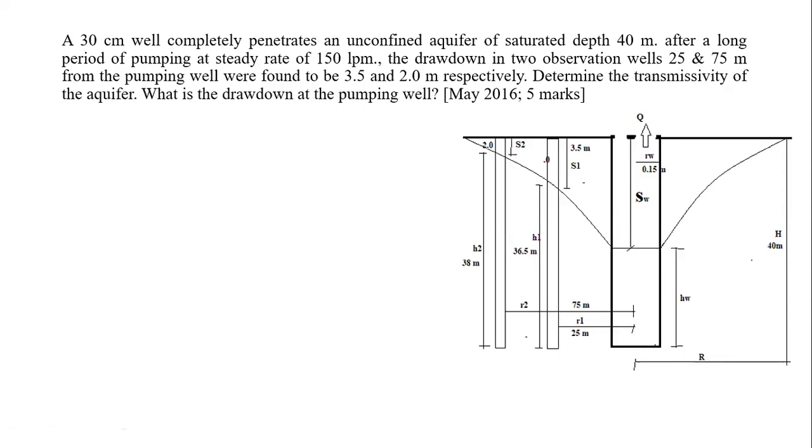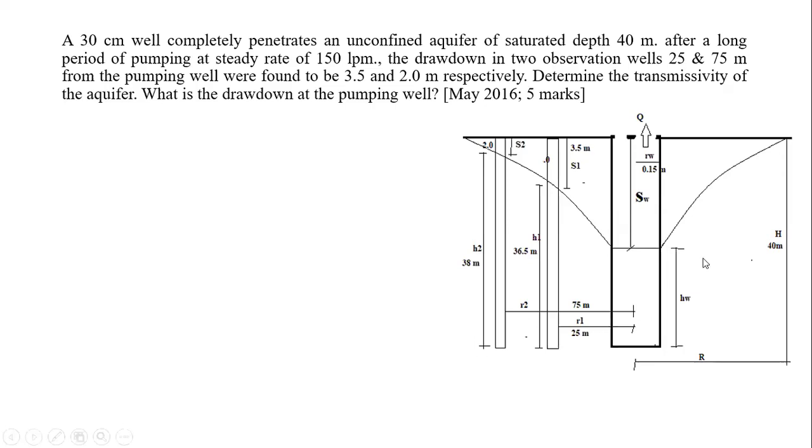Then the drawdowns in them. The drawdown for the first well is 3.5 meter. So here I have shown S1, drawdown in the first observation well, S1 3.5 meter, and drawdown in the second well S2 as 2 meters. And the drawdown in the main pumping well I have shown as SW.